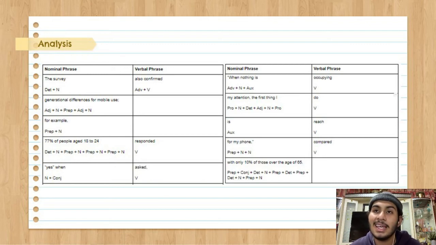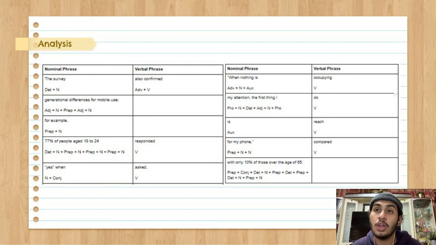Nominal phrase, is an auxiliary, and verbal phrase, reach is a verb. And the nominal phrase, for is a preposition, my is a pronoun, and the phone a noun. On the verbal phrase, compared is a verb only.